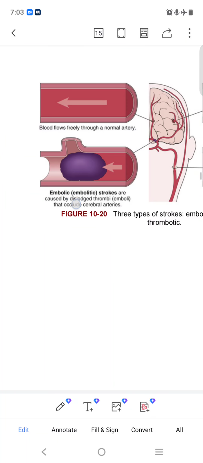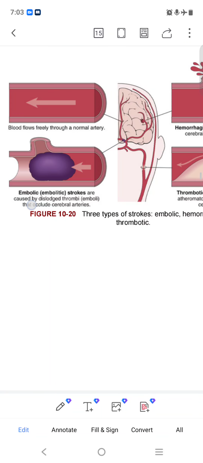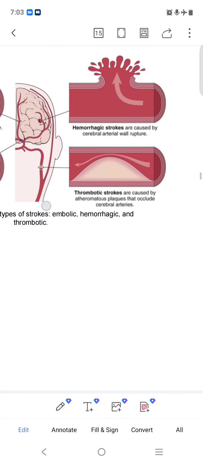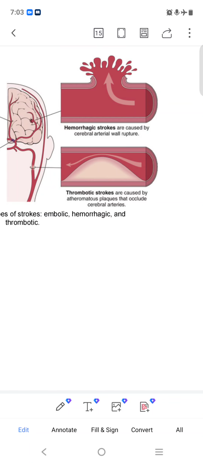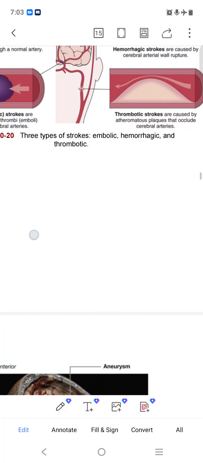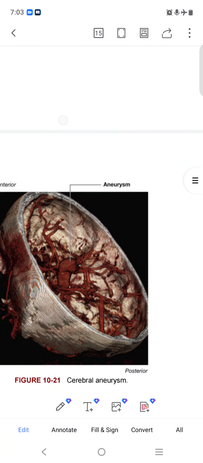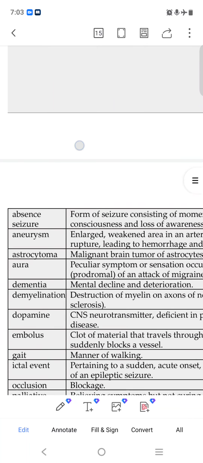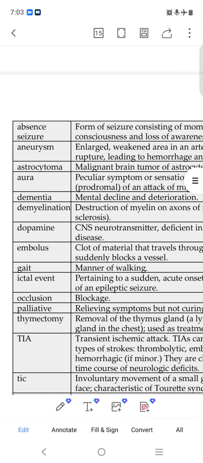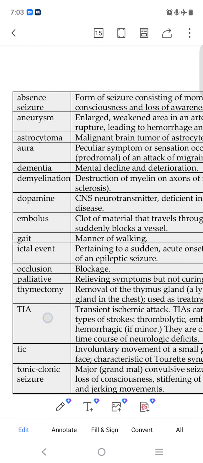Here you can see blood flowing freely through a normal artery. Hemorrhagic strokes are caused by a cerebral artery breaking. Hemorrhagic stroke happens, thrombotic stroke happens. You can read all this.